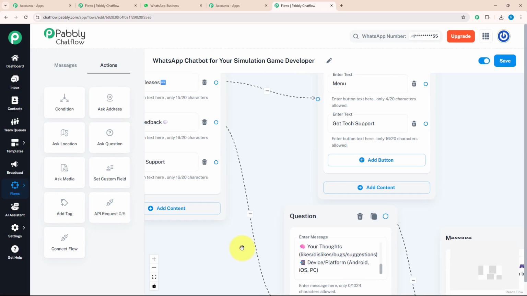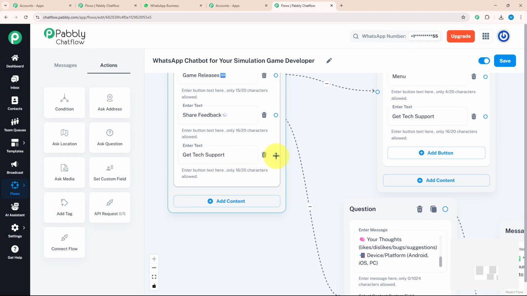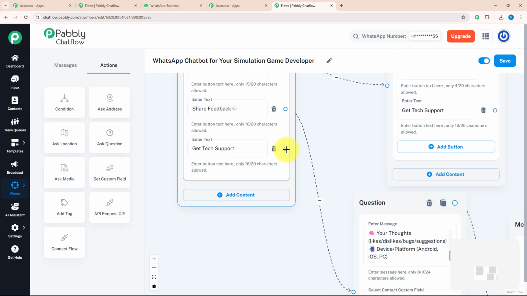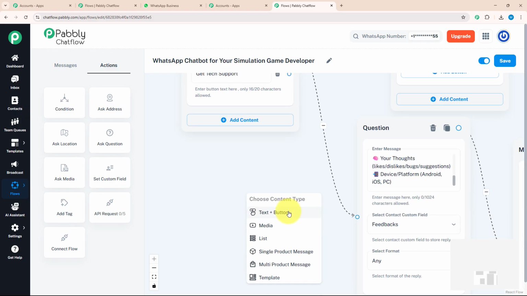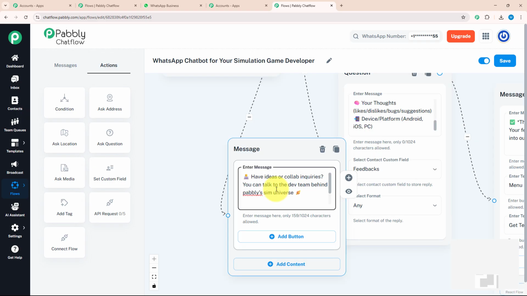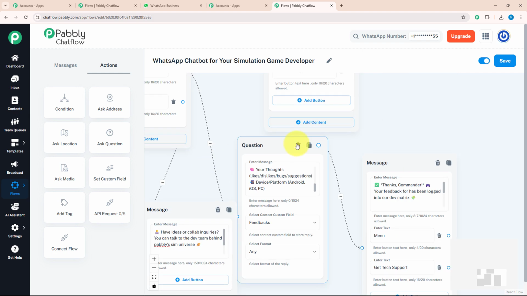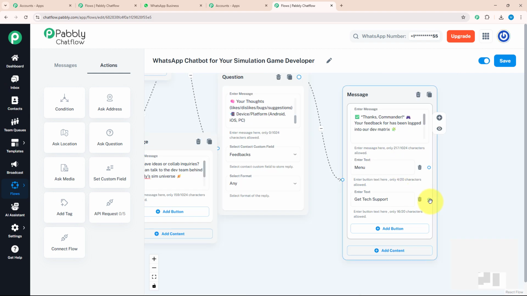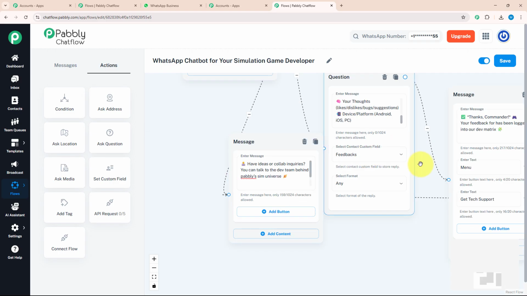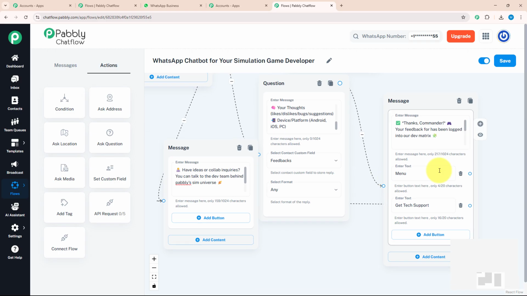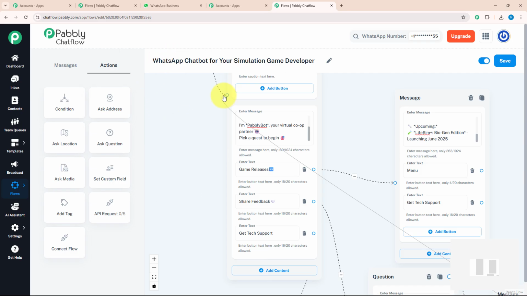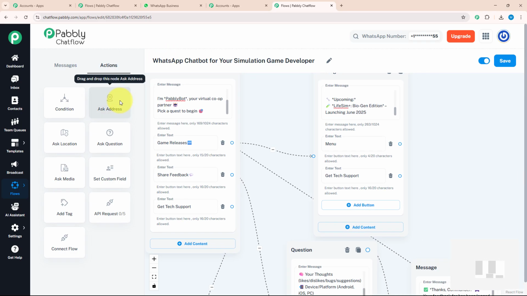Now, after completing our second action button, we will move to our third action button, which is get tech support. For that, I'm going to drag and drop and select the text button over here and enter my message that our team will contact them. And with that, I have provided our call details and email address. Now, I'm going to connect every get tech support button with this message, something like this. And I'm going to connect our menu button with our initial message. That means as soon as someone clicks on the menu button, they will receive the initial message again.